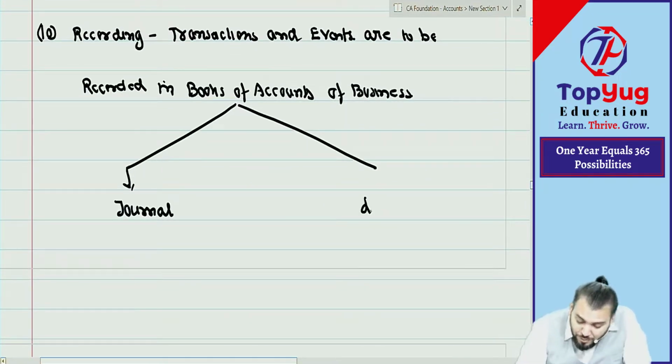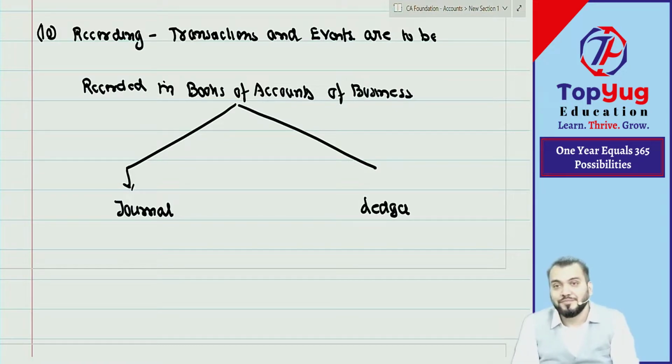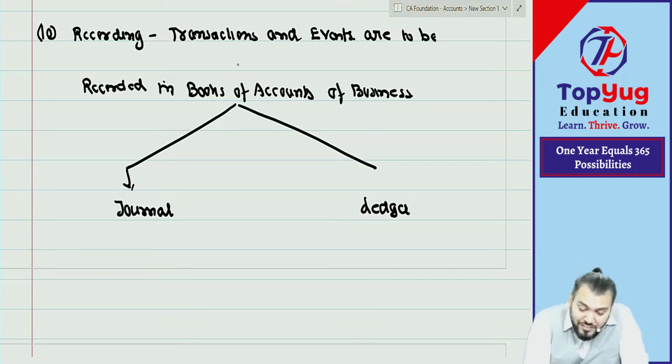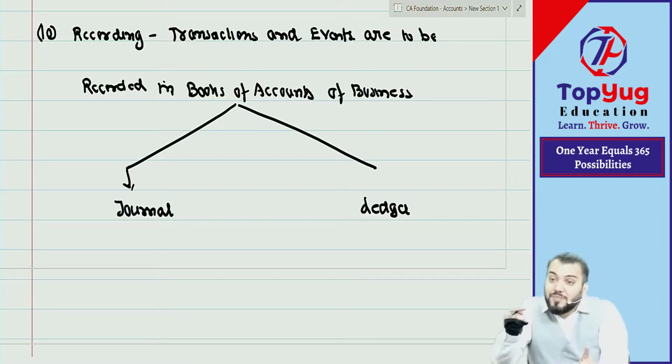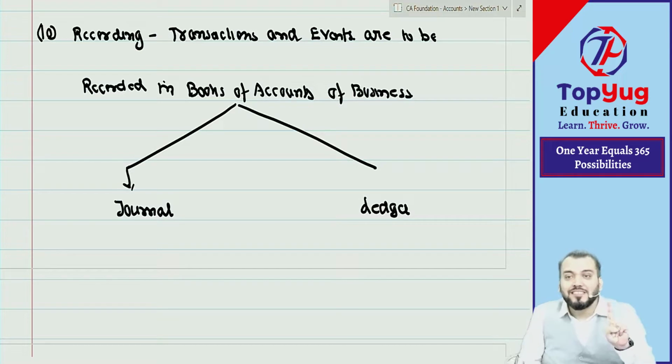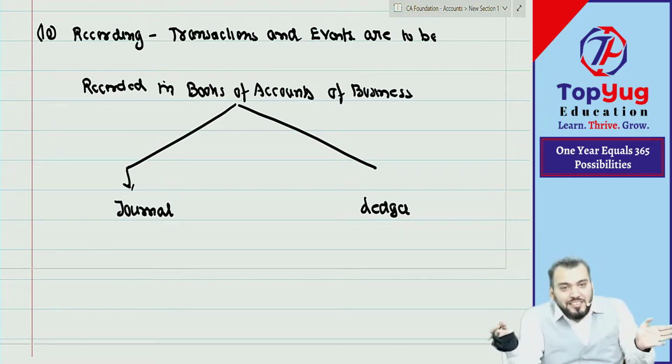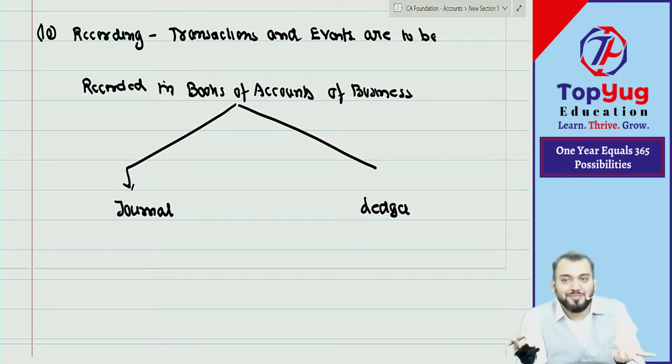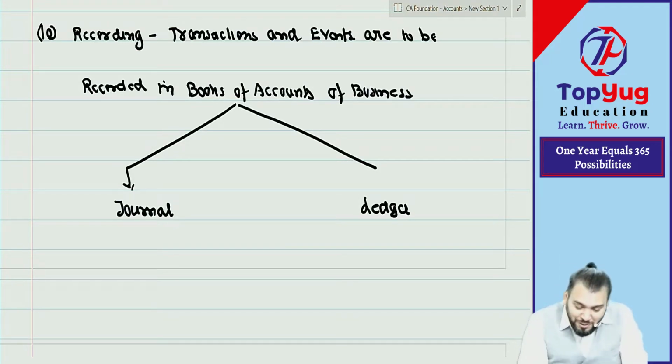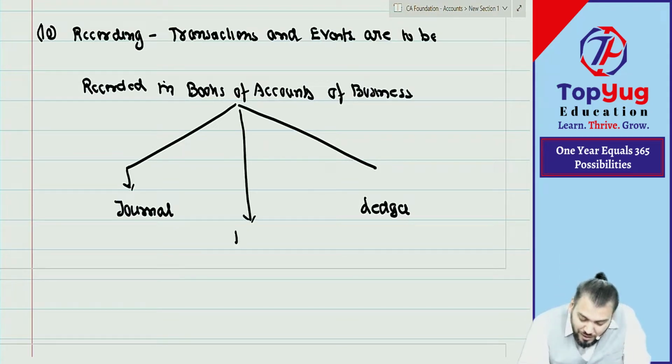The second book is what? Ledger. Two books. Understood? So can I say all the transactions and events are recorded first where? Journal. From there we record where? The first book is known as what? The second book is known as what? And this recording process is known as bookkeeping. We call it what? Bookkeeping.